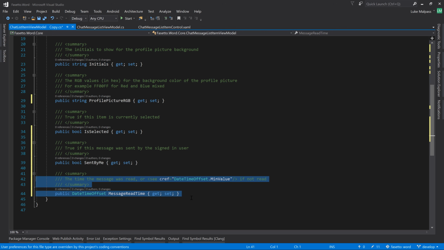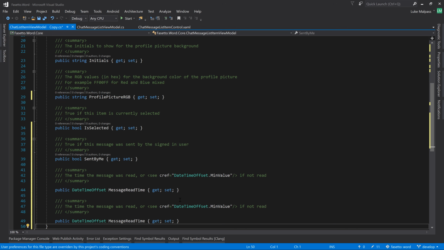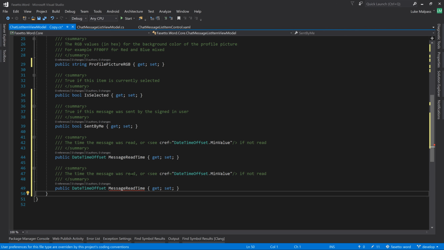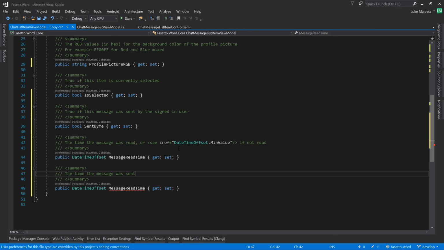Then we'll copy and paste that. We've got a read time and we've also got a sent time, whenever the message was actually sent. And actually this could also be a min value, because we might have a message to the list that's pending, that's currently being sent, but for now we're just going to ignore that part. We're just going to have a message sent time and we can come back to that.